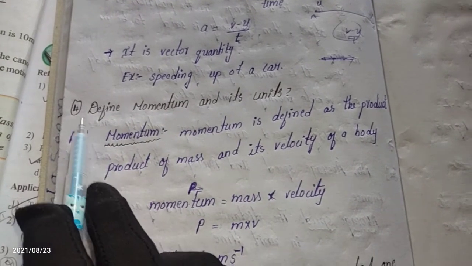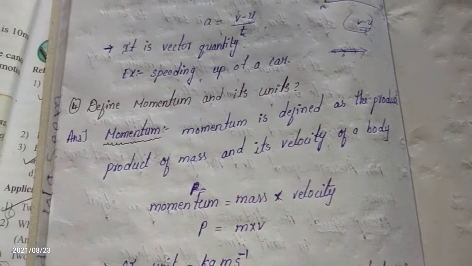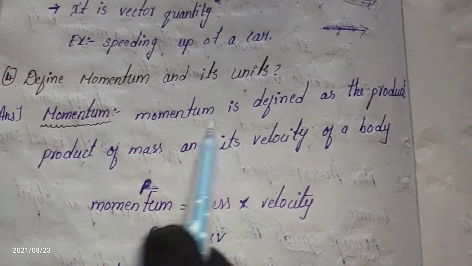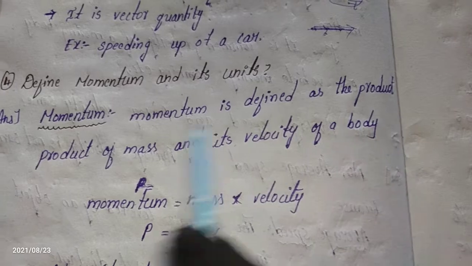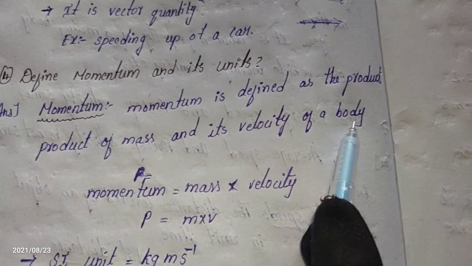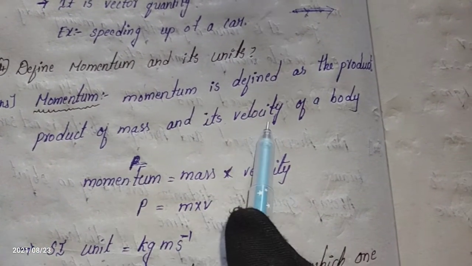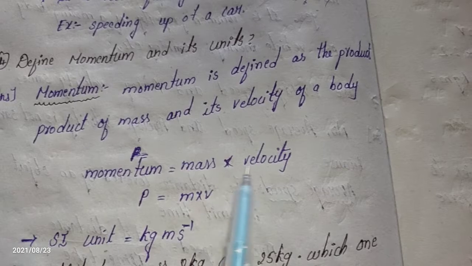Let's move on to the fourth one. Define momentum and its units. Momentum is defined as the product of mass and velocity of the body. The momentum is equal to mass into velocity.